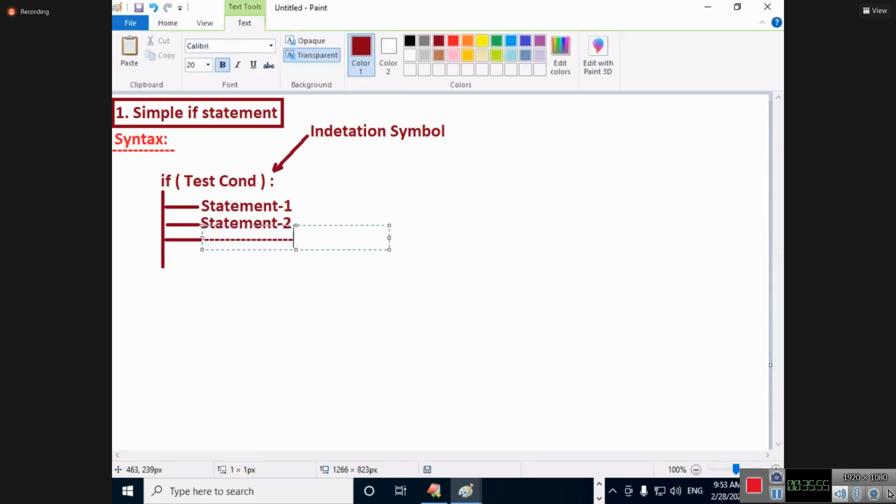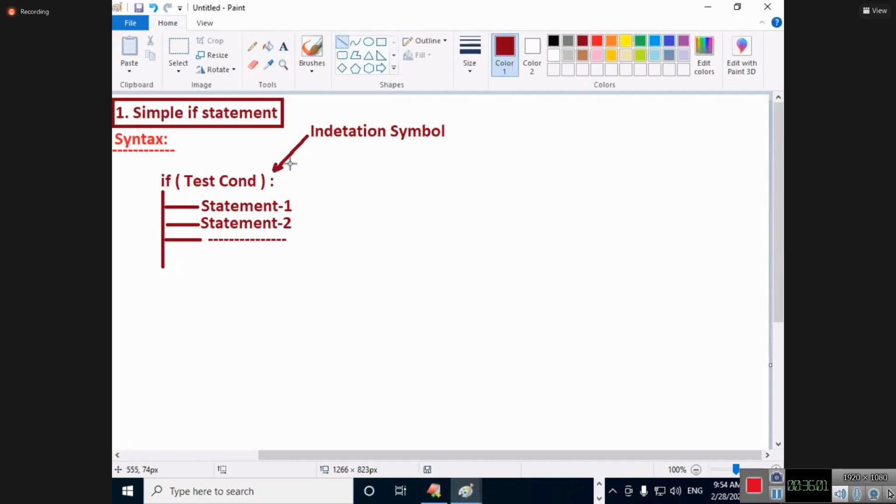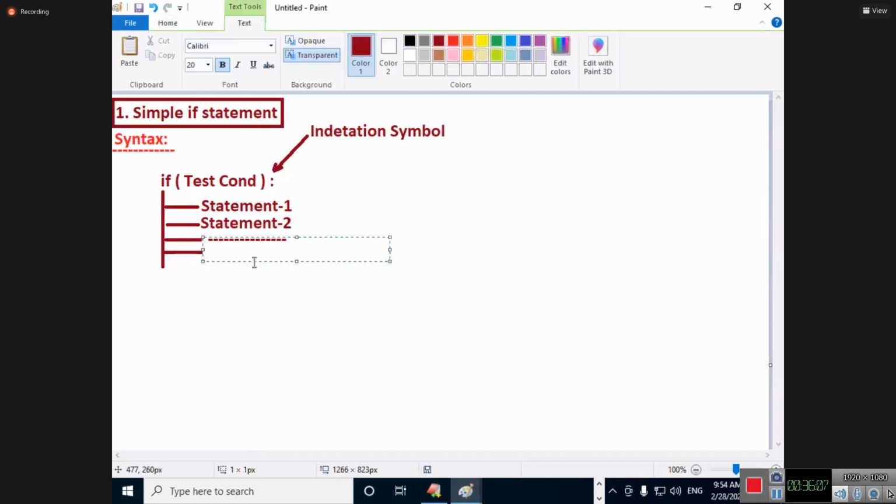How many spaces am I writing? All of you should please confirm it. How many statements am I writing? N number of statements. What is the space to be maintained here? 4 spaces to be maintained. If I give 1 space, 2 spaces or 3 spaces, you will get an error. Don't count with the space bar, space 1, space 2, space 3. Don't count like that. Press tab. I will show you that.